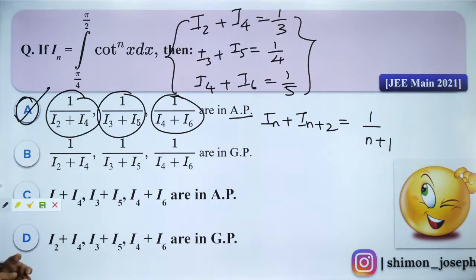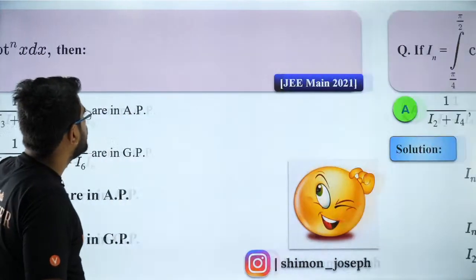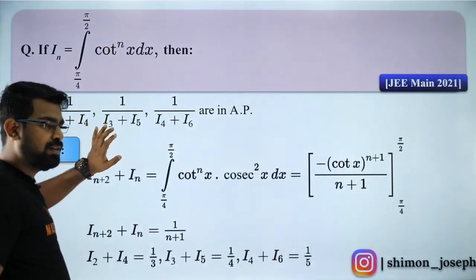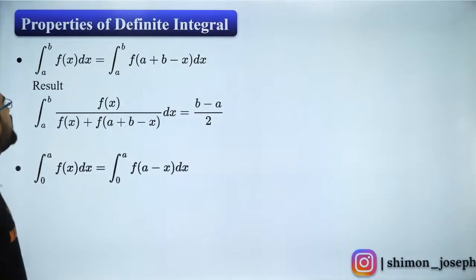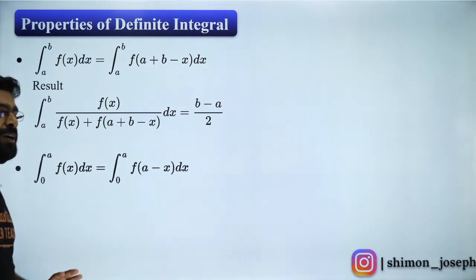Now we will move forward. Great. So let us proceed, guys. So this is the next set of properties which I want everybody to look at. Guys, this is a very important set of properties.